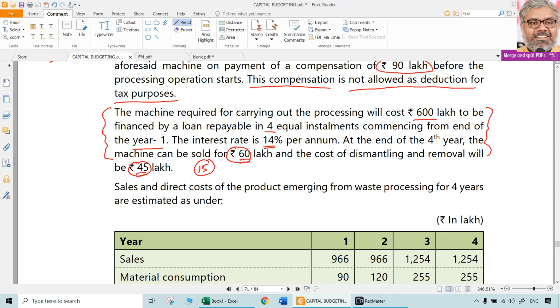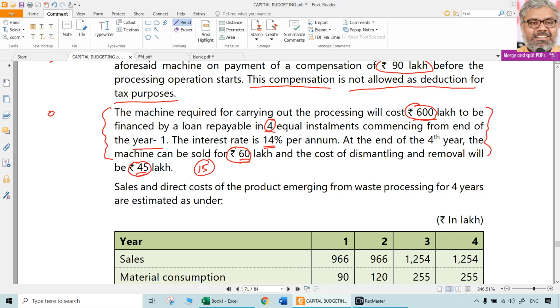But this particular situation is in such a way where the loan is taken separately. There is no outflow. Actually, the machine is not going to be purchased initially with the payment of 600 lakhs. So outflow itself will happen in the form of loan. So that is already going to be financed. One way you can consider it is as if we are taking this machine on finance. So outflow is not happening in year 0. It is happening in year 1, 2, 3, 4 in installments. So outflow is not one shot. It is in installments. That is a point to be noted.